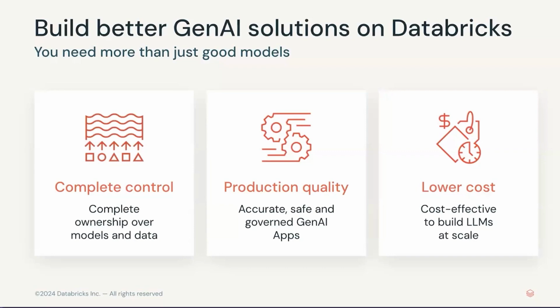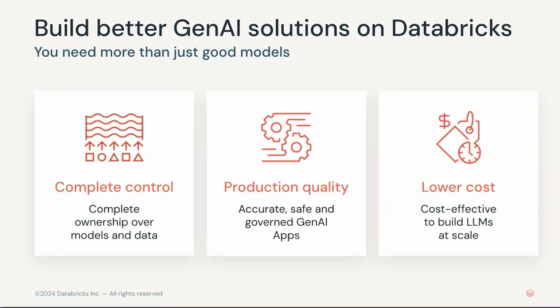So when you have Mosaic AI on top of this data intelligence platform, you can build AI applications with complete control over your data and the models they're serving, and the full auditing and lineage that things like responsible AI legislation are going to be mandating within about a year in certain countries.